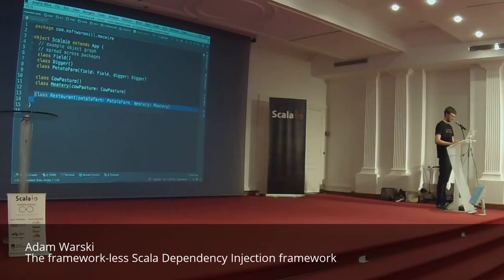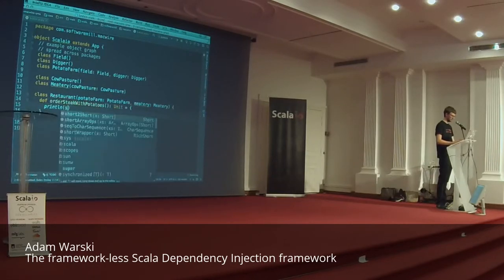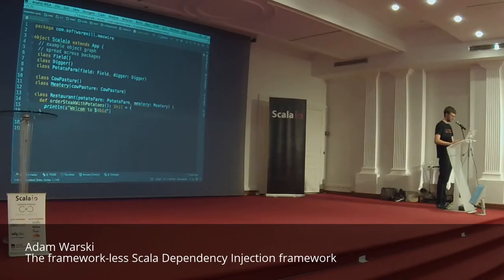And the restaurant is going to have a single method, orderSteakWithPotatoes, and that is going to print some status that we actually invoke this method. Welcome. Here's your order.